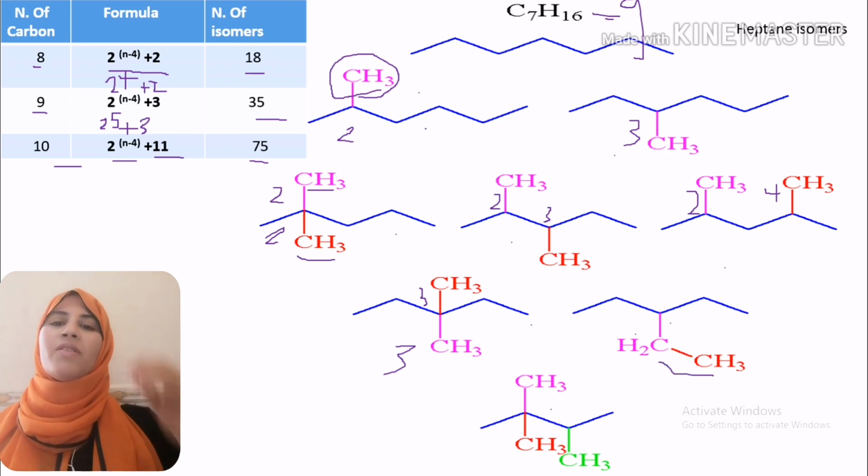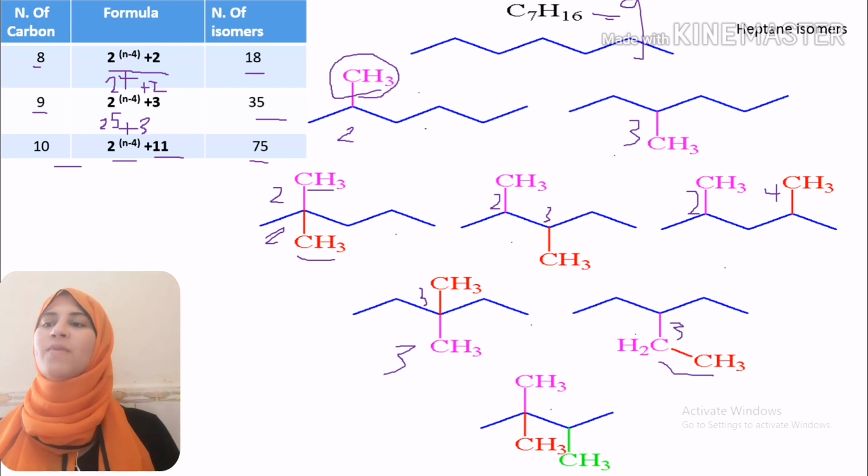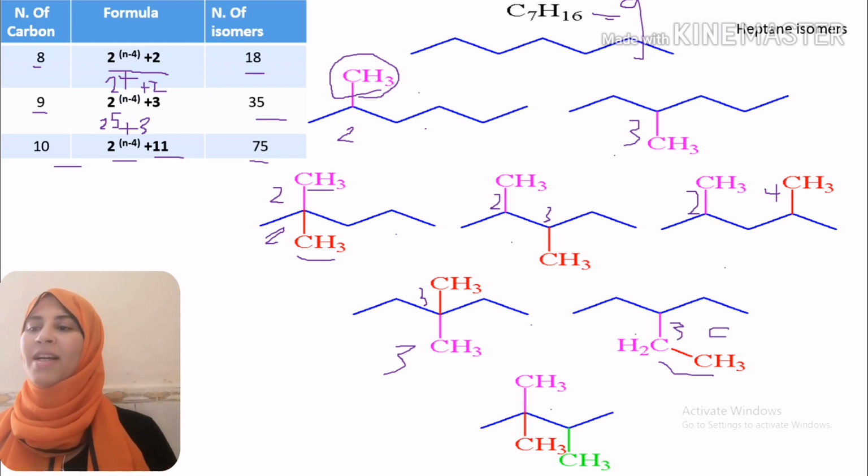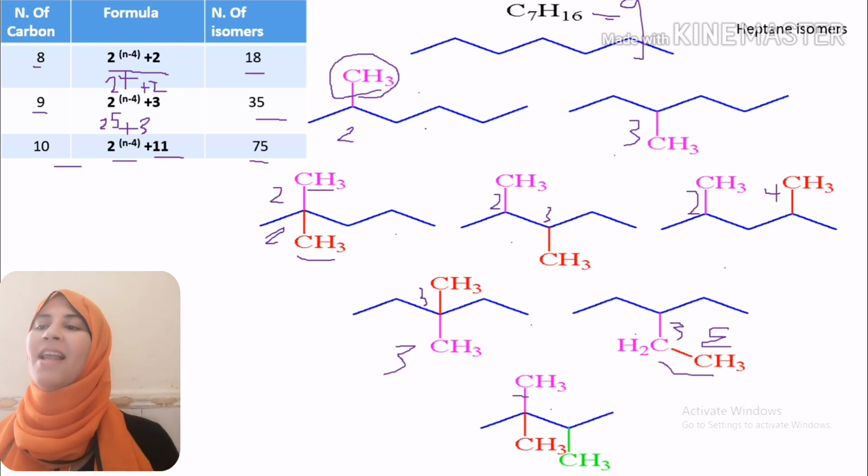At last we transfer 3 methyl groups, so we have 2,2,3-trimethyl